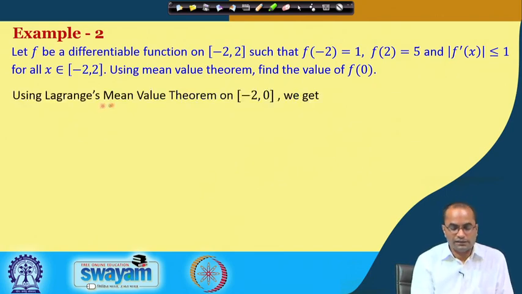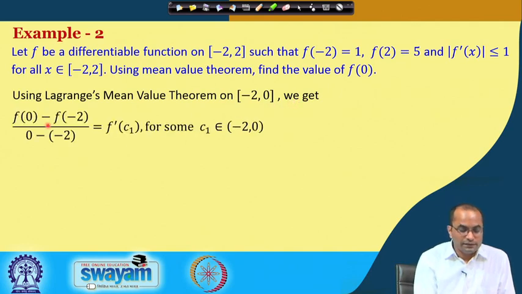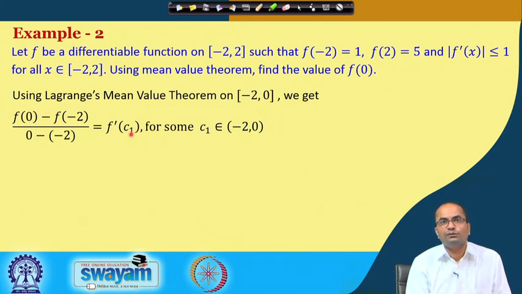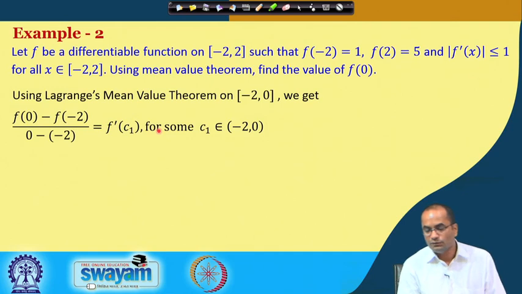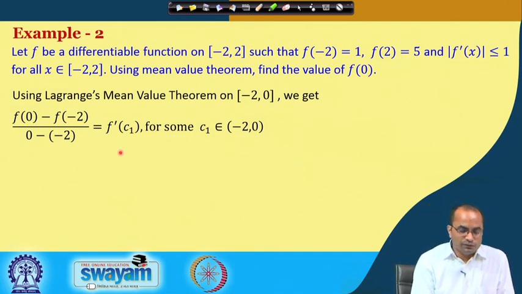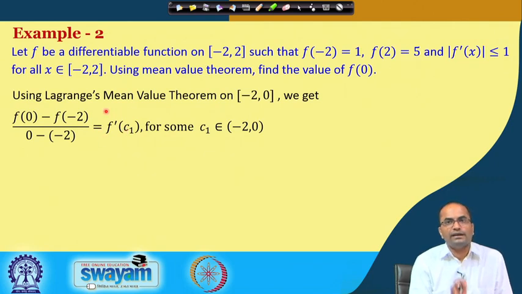If we apply the Lagrange mean value theorem on the interval [-2, 0], what do we get? (f(0) minus f(-2)) divided by (0 minus (-2)) is equal to, there will exist some c1 in the open interval (-2, 0), such that this value will be equal to the derivative at that point c1. Now, this derivative f prime c1 is bounded by 1, so we know this is always between minus 1 and 1.